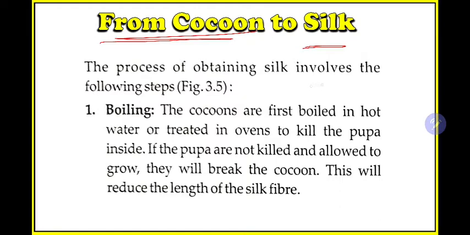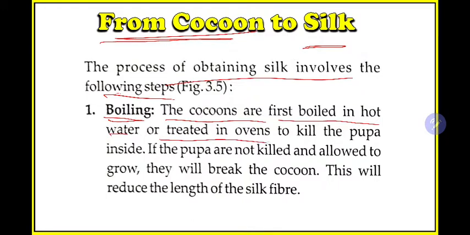The process of obtaining silk involves the following steps. So how we obtain the silk from the cocoon involves some basic steps. Now we'll learn. First step is boiling. The cocoons are first boiled in hot water or treated in ovens to kill the pupa inside. The pupa is nothing but the insect, the larva around which the silk will be there. There are glands in the head of the organism, and from there the silk will come and cover the entire organism.